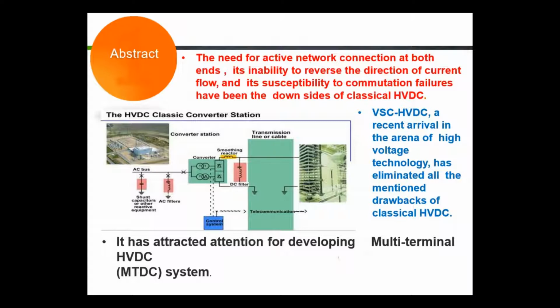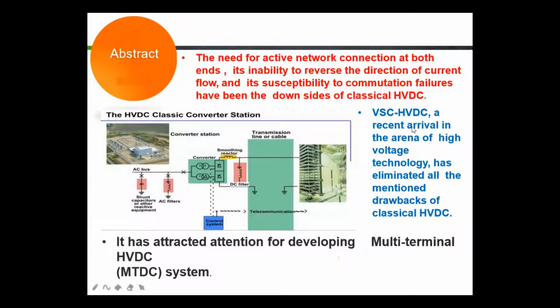In classic HVDC, the shunt capacitance or other reactive equipment and the AC filter are both connected to the converters. After the converters, it is connected to a smoothing reactor and DC filter. Then it goes to the transmission line and to the end line. Here you have the control system also.